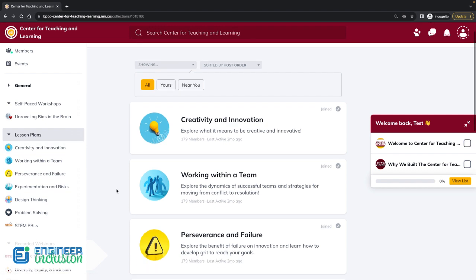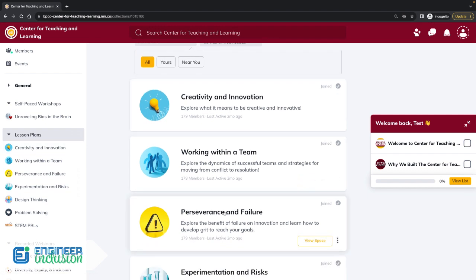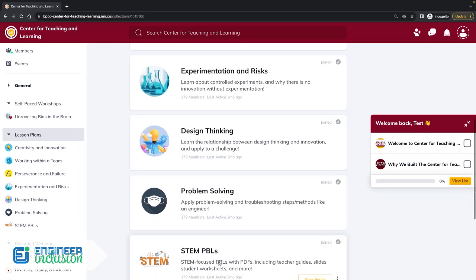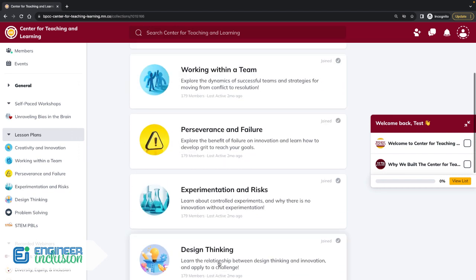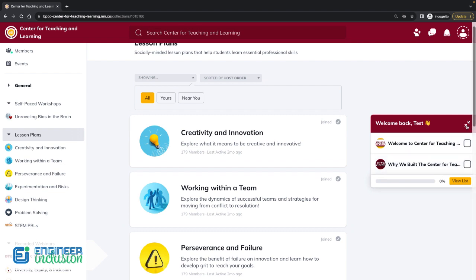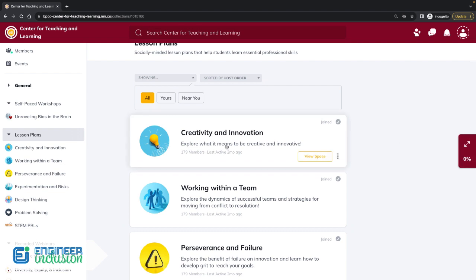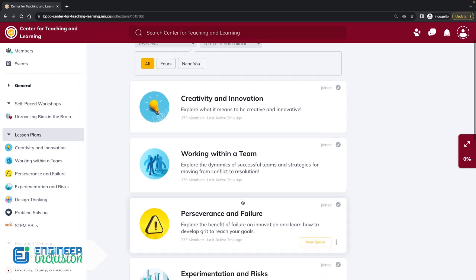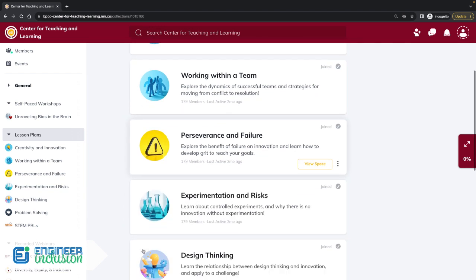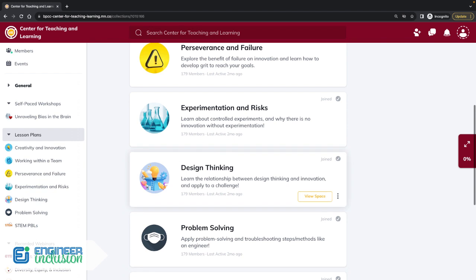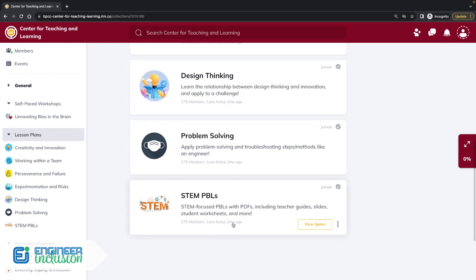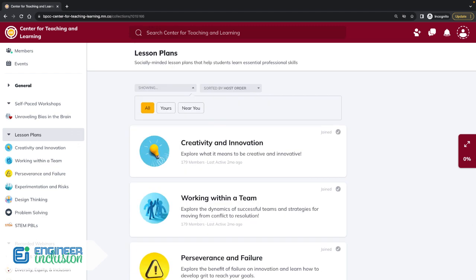When you come to lesson plans, you'll see that there are 7 different lesson units here, and they're each themed differently. We have creativity and innovation, working within a team, perseverance and failure, experimentation and risks, design thinking, problem solving, and then this one's a little bit different. There are just some individual problem or project-based learning lessons that include teacher guides as well. So let's take a minute and dive into one of these lessons.